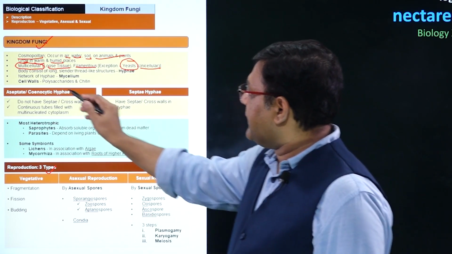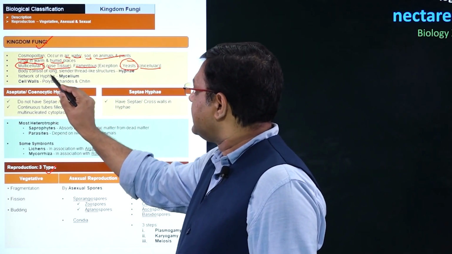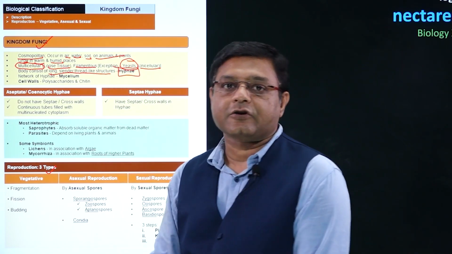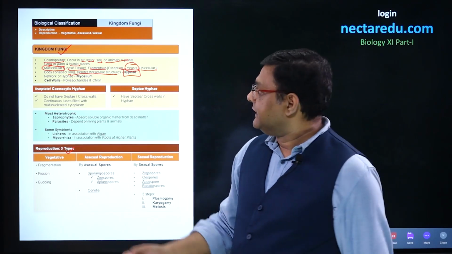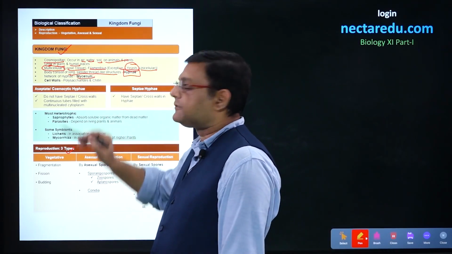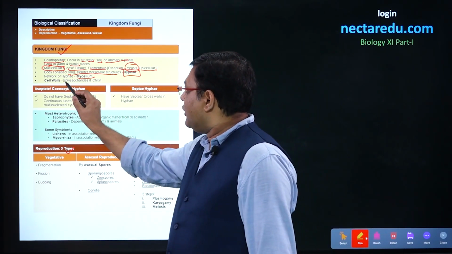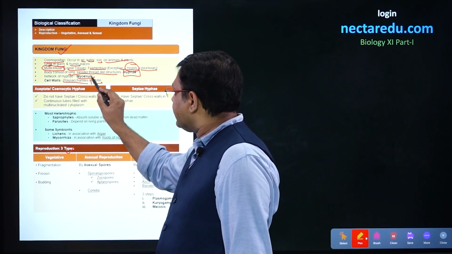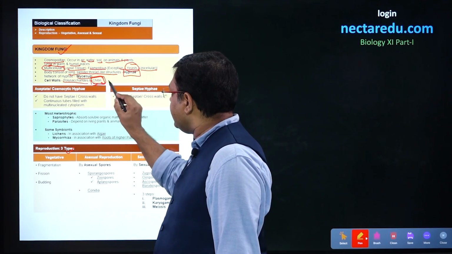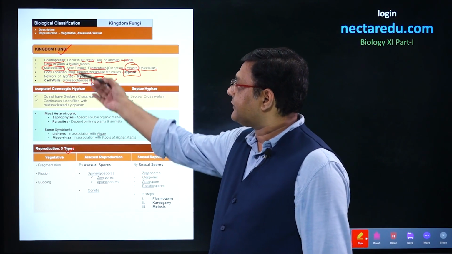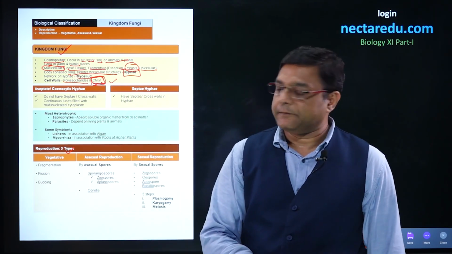Talking about the body structure, it consists of long, slender, thread-like structures which are called hyphae, and the network of hyphae is called mycelium. The cell walls of fungi are made of polysaccharides and chitin. So, chitin is the important material by which we could recognize that the cell wall is of kingdom fungi.